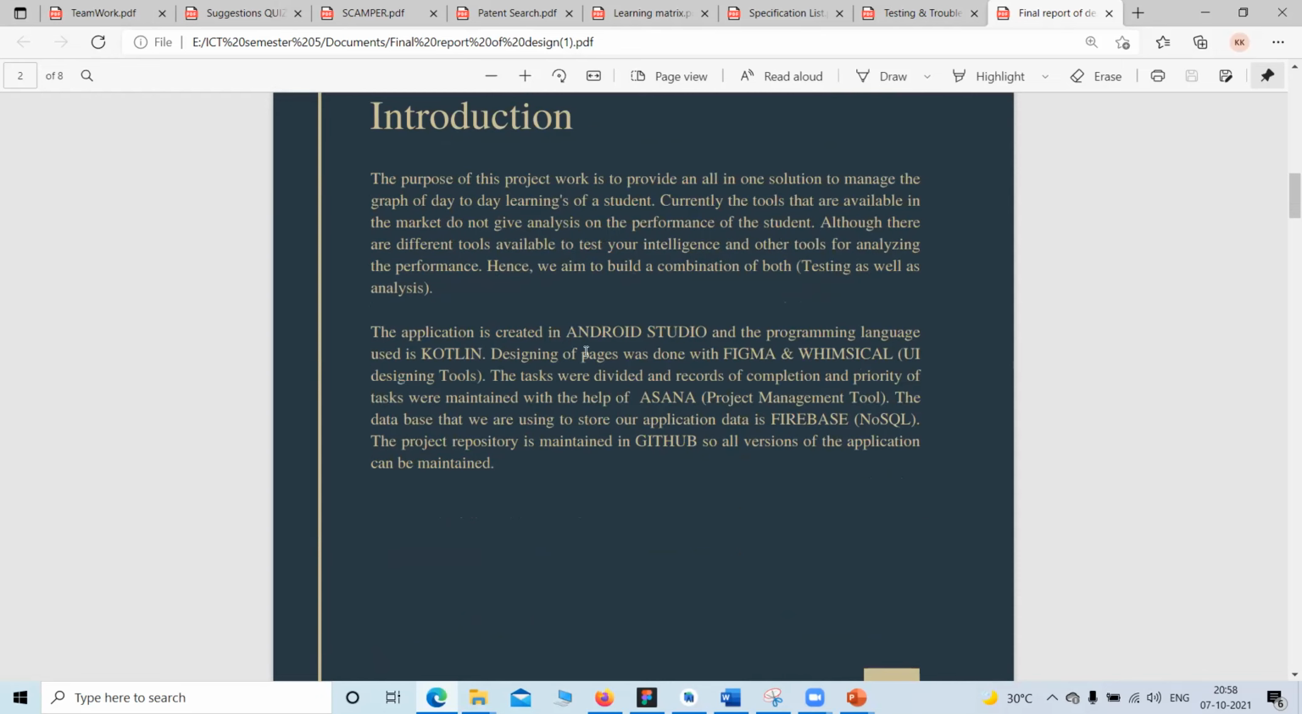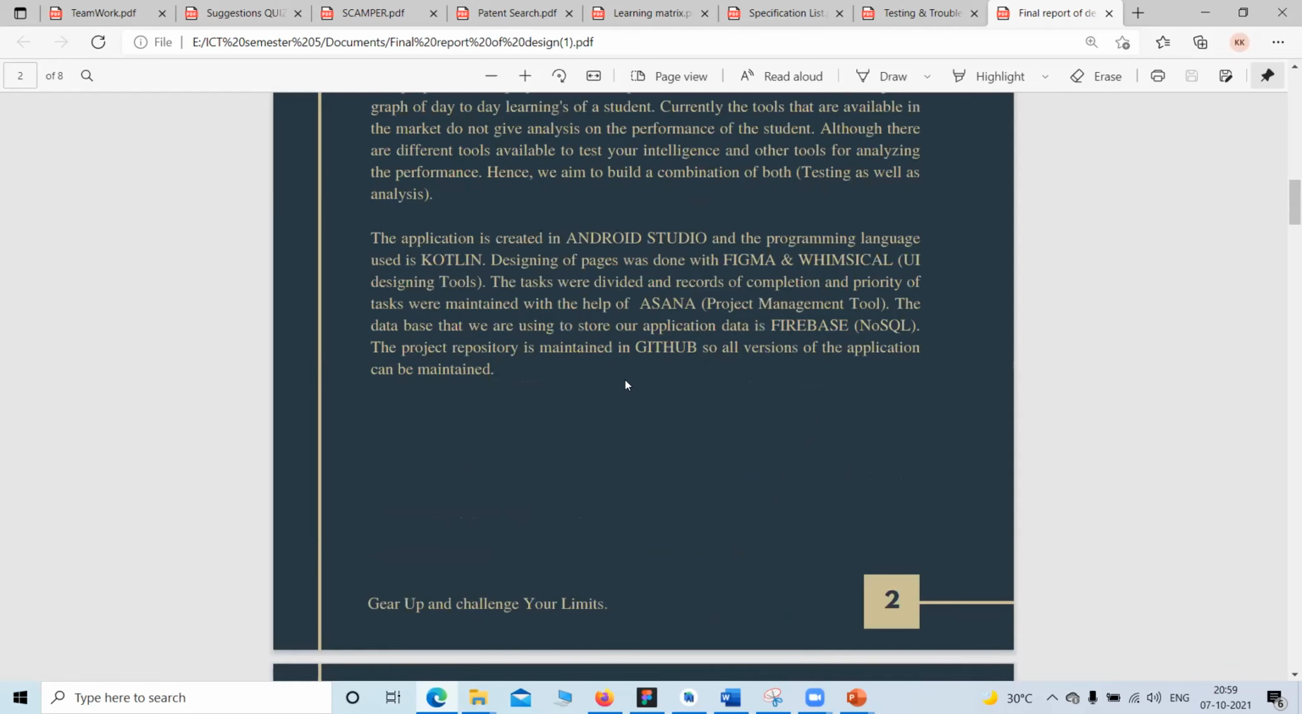We have used tools like Android Studio. We have made the application in the programming language Kotlin. We have used the Asana tool for project management, Figma and Whimsical for UI designing. GitHub, this is the main part, and this we have learned, and we maintain our repositories in GitHub.